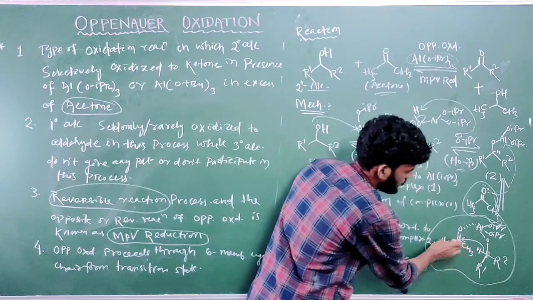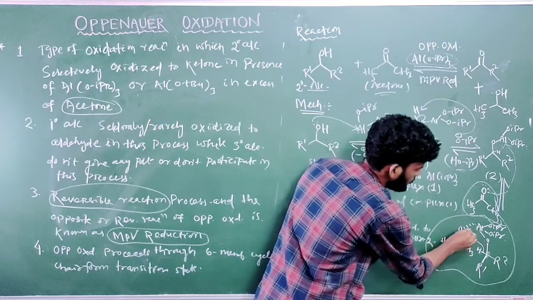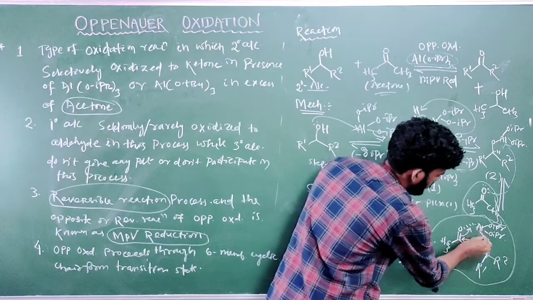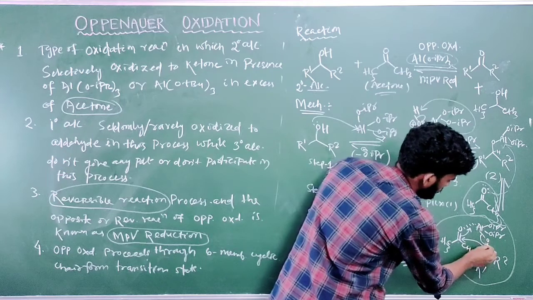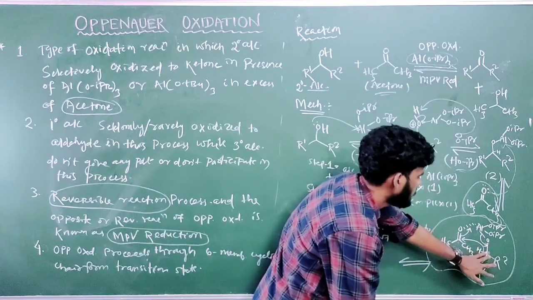The hydride attacks this carbon center, and one bond of the carbon oxygen double bond moves over to the oxygen attached to aluminum. Then the aluminum oxygen bond moves over to form a carbon oxygen double bond from the carbon oxygen single bond.